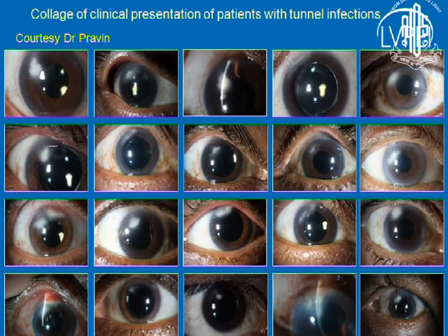So there was no response, and this is a collage of all these patients. If you see, all 21 patients had deep stromal infiltrate, localized in the clear corneal superior tunnel, and they were all deep-seated. The patients were on steroids, and on meropenem drops.